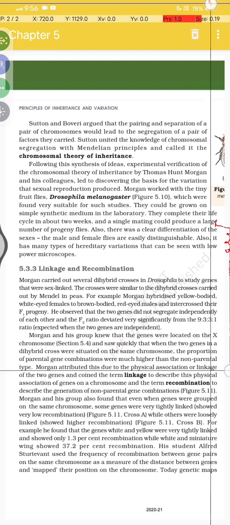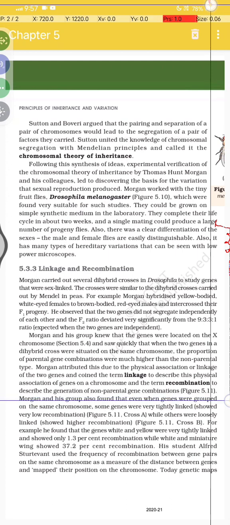Morgan attributed this to the physical association or linkage of the two genes, and coined the term linkage to describe the physical association of genes on a chromosome, and the term recombination to describe the generation of non-parental gene combinations.